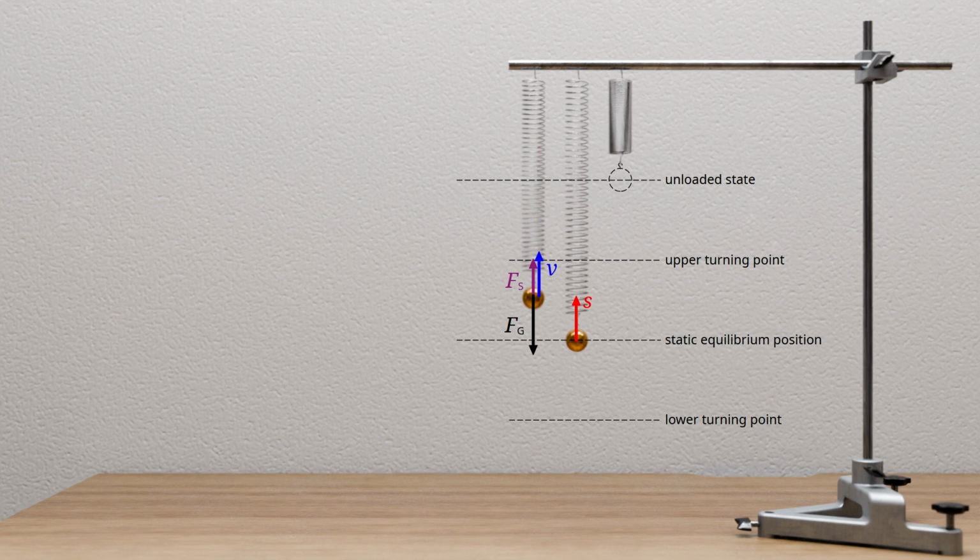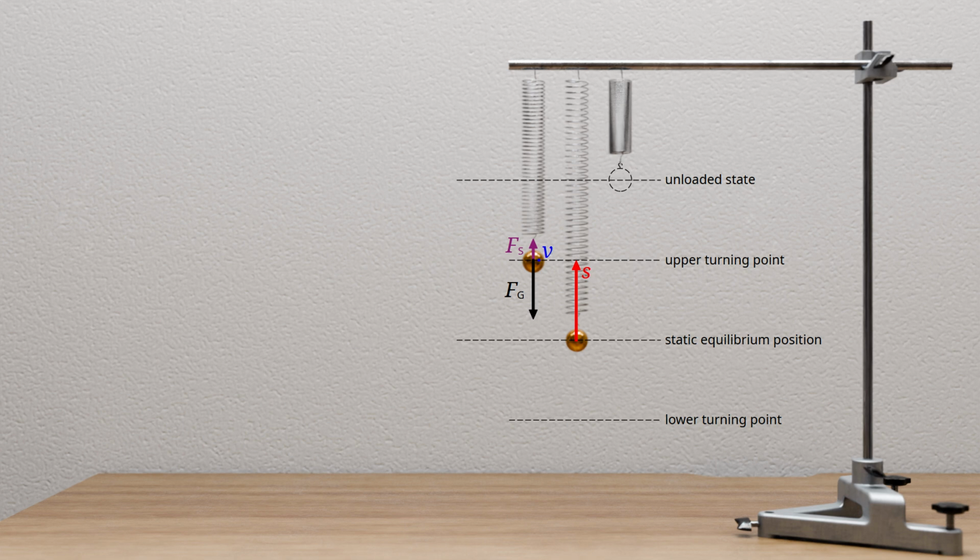A decelerating restoring force thus arises, and as the spring force continues to decrease, the magnitude of the restoring force increases. Finally, the sphere comes to rest at the upper turning point, where the spring is minimally stretched. In this state, the upward-directed spring force is at its minimum, and the downward-directed restoring force is at its maximum.